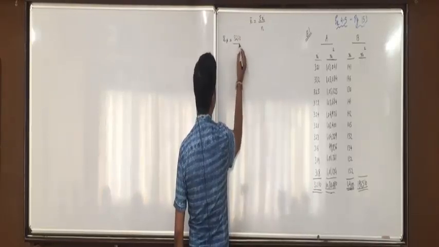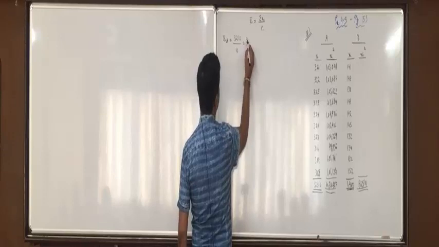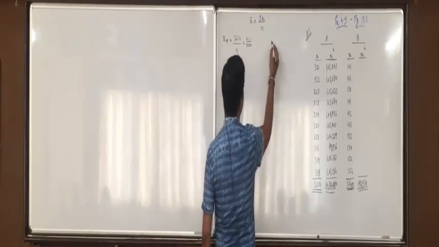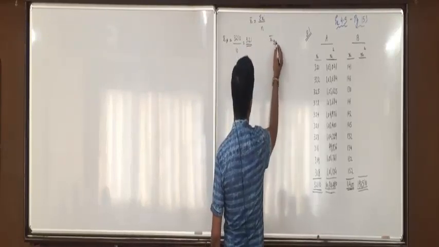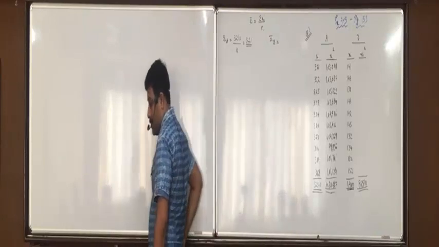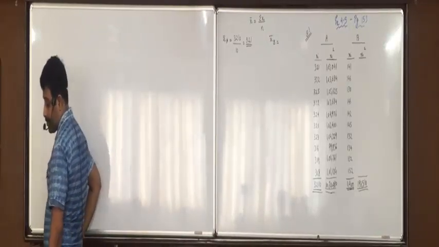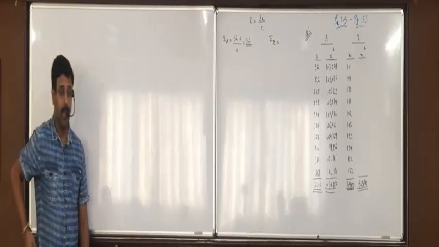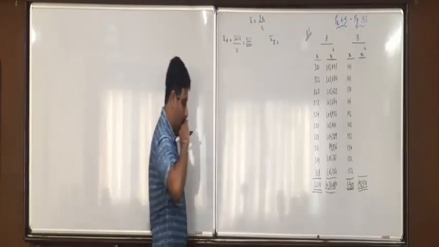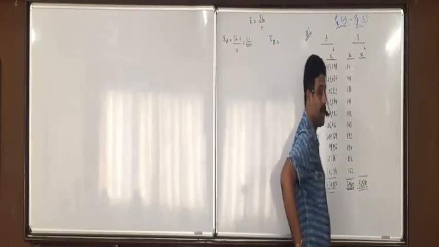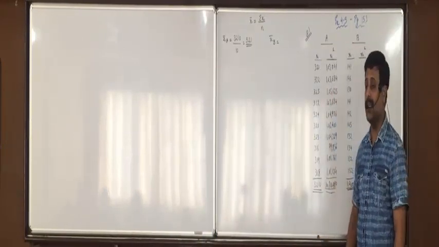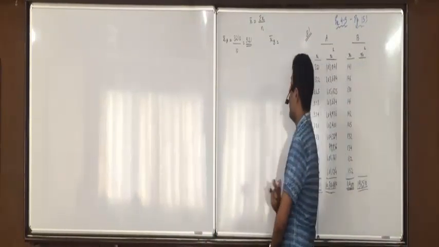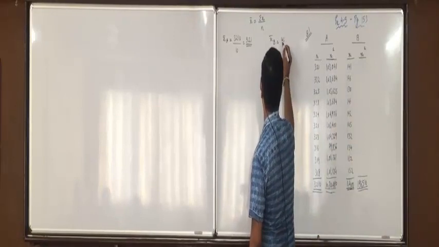Divide by n is 10, so 321. Now on the right side, find out X bar of B on your own. Did you understand this? Yes, 1400 upon 10. Do you all get 140?